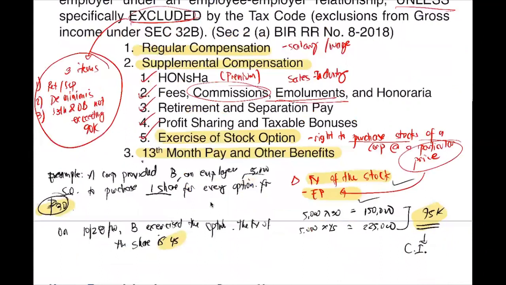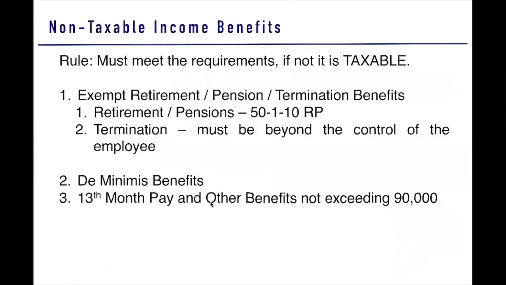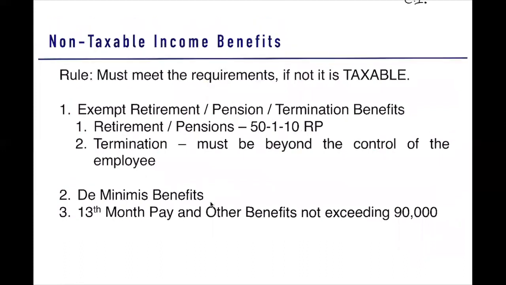Now, we go to the next item of our formula. Okay? So, recap on our formula. Iulit-ulit ko tong formula na to para ulit-ulitin din ng utak ninyong ma-memorize siya. Ang formula natin ay gross compensation income less non-taxable less your mandatory contributions.